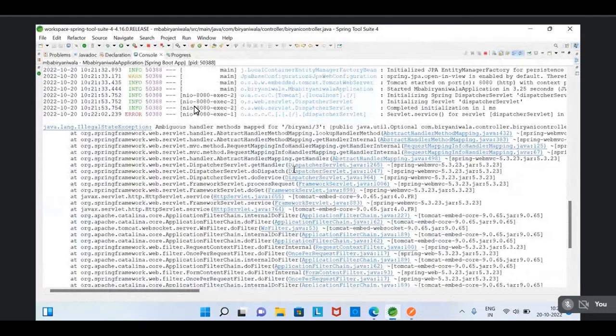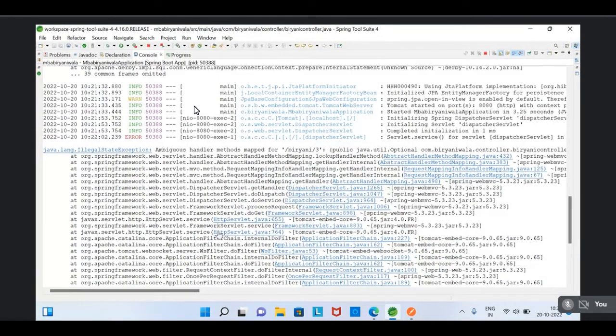Optional biryani controller. Ambiguous handler method mapped for biryani slash 3. Okay. The ambiguity is between the methods. We'll try to avoid the ambiguity. Okay, open the controller.